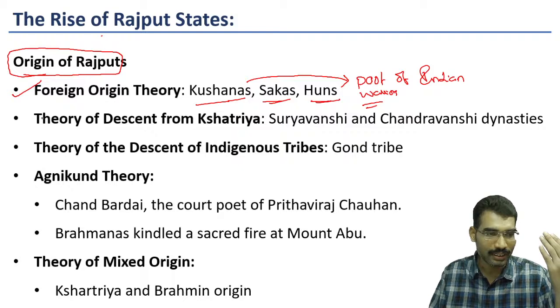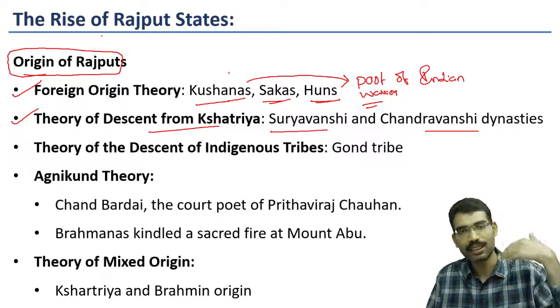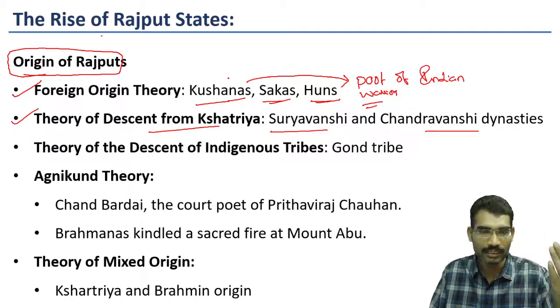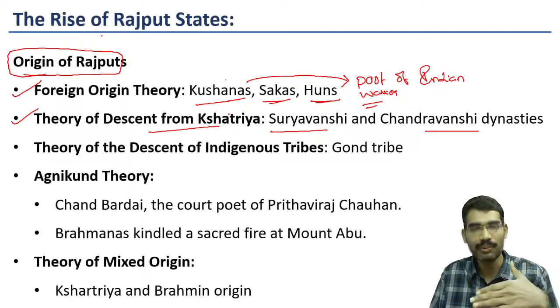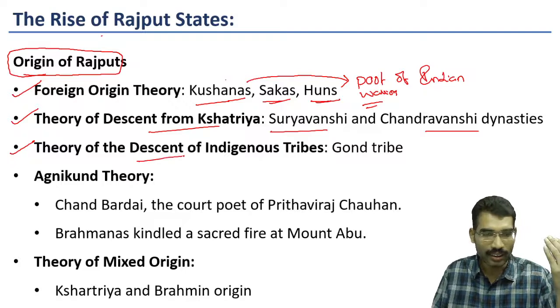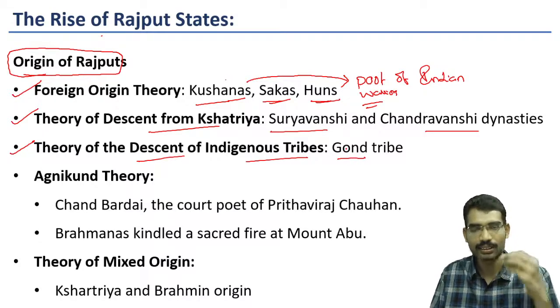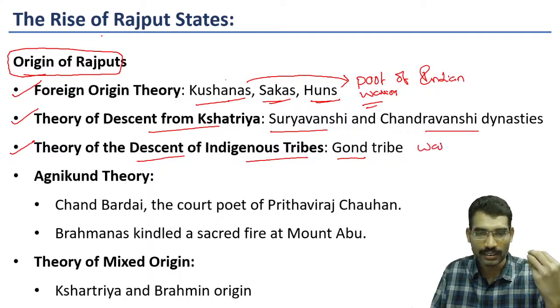Some historians proposed the theory of descent from Kshatriyas. Suryavamsi and Chandravamsi dynasties existed in ancient times, and these people took lineage from them, and they still existed in the 8th and 9th centuries. Then there is the theory of descent from indigenous tribes. For example, in central India, some tribes like the Gond tribe were warriors in their own way, and when the